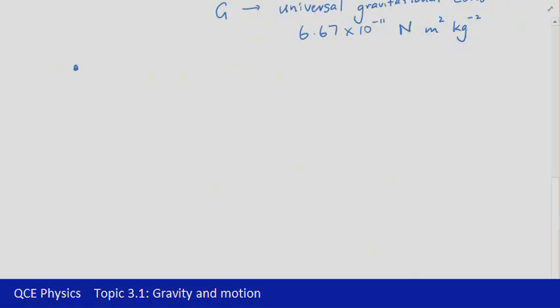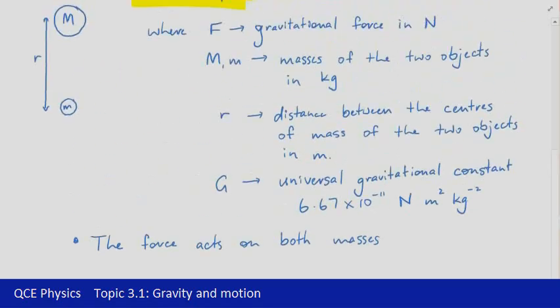The first is that that force acts on both masses. So when we're looking at that diagram that we had above, the force that we're going to calculate there is actually going to exist on both of those masses. So we'd need to indicate that there's a force that mass is going to experience, and likewise there's a force that mass is going to experience.